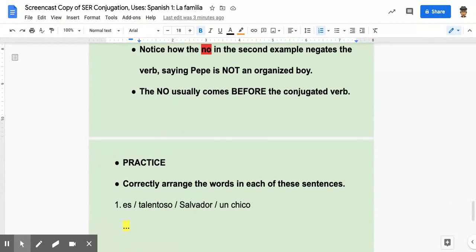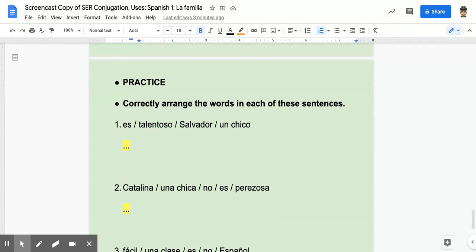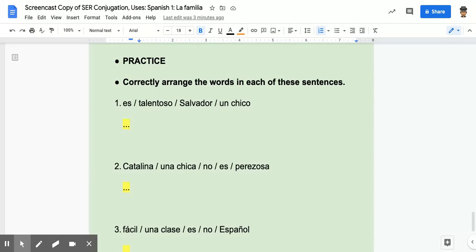So here is the practice. I have given you a couple of those sentences like we did yesterday, and we will go ahead and do one together. First of all, we try to identify our subject. En este caso, Salvador. Salvador es, he is. He is a boy, es un chico.